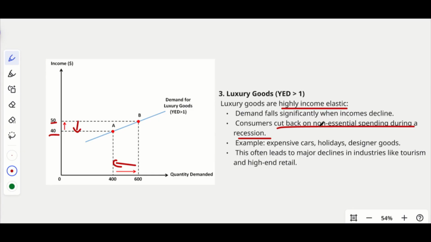So we will cut down all the non-essential spending, for example, expensive cars, holidays, designer goods. We won't be buying any of that. So this often leads to major declines in industries like tourism and high-end retail. Okay, so that is about the luxurious goods.